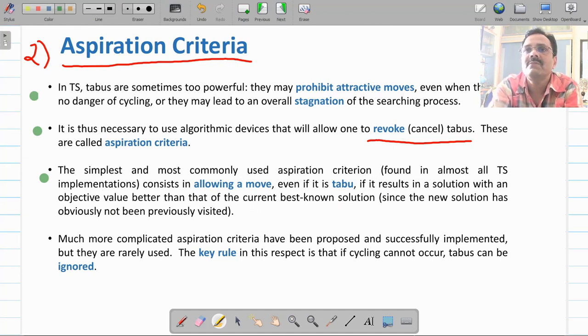So if F's objective value is better than this node B, then allow this F to be selected as the current base node, although it is in the tabu list.